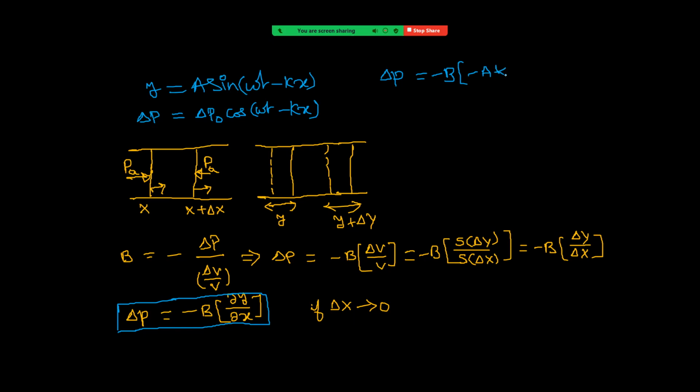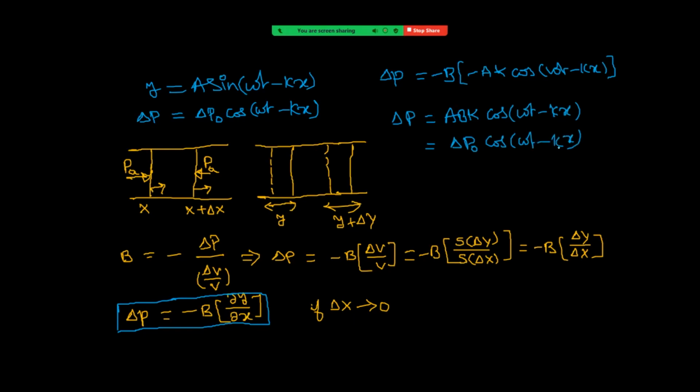Minus AK cos omega t minus kx, right? That is equal to ABK into cos omega t minus kx. That is now delta p. Now that is equal to delta p naught into cos omega t minus kx.